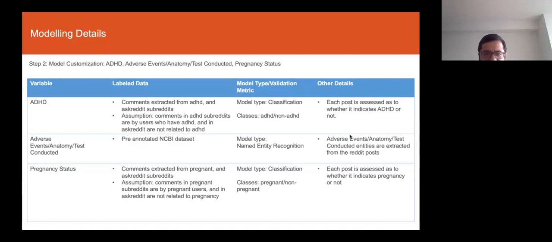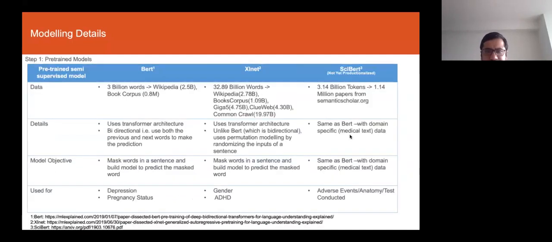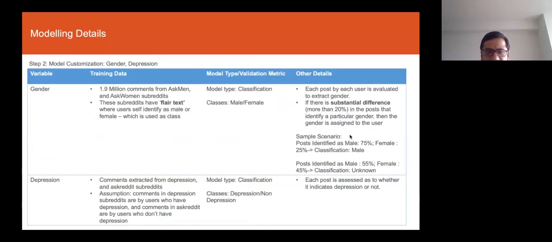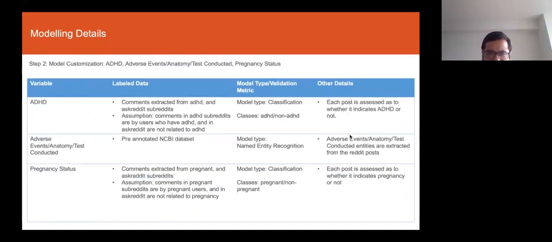For pregnancy, we are looking at multiple subreddits to identify whether somebody is pregnant. We're looking at the pregnant subreddit, but there's also the baby bumps subreddit, which I thought had much more data in it. So we're using both those subreddits to identify pregnant users and Ask Reddit as the default. And then again, we build a classification model. This step 2 maps to step 2 here in terms of the model customization stage. Once we have it, we fine tune it, we evaluate different models, and we see how the model performs.